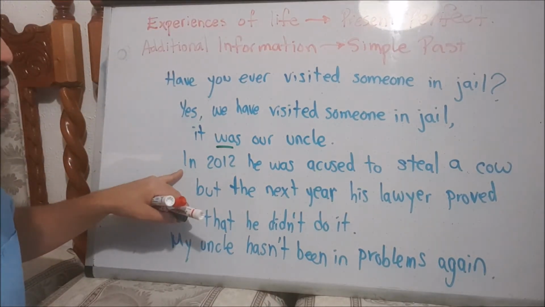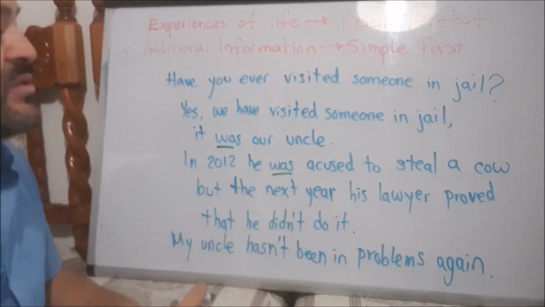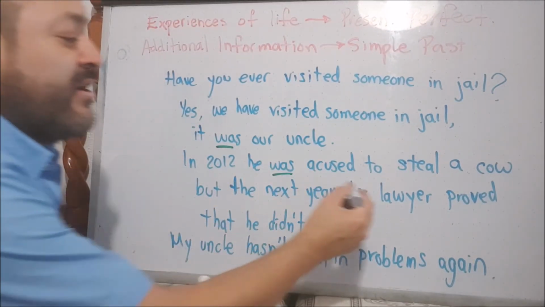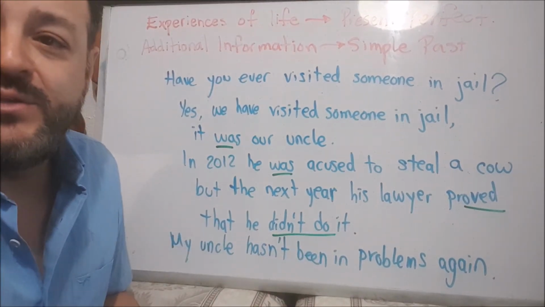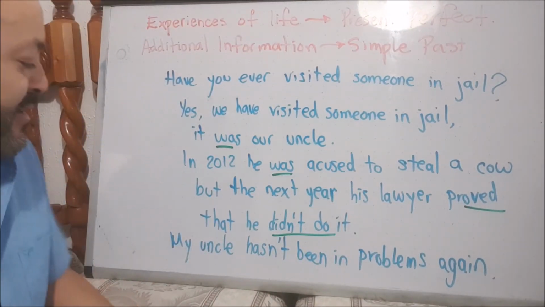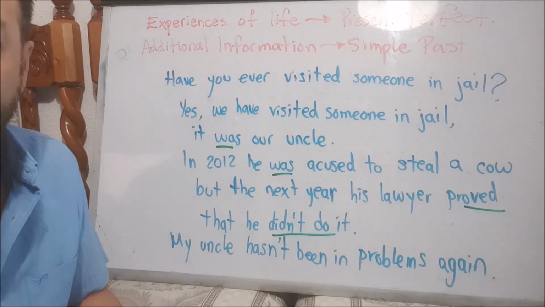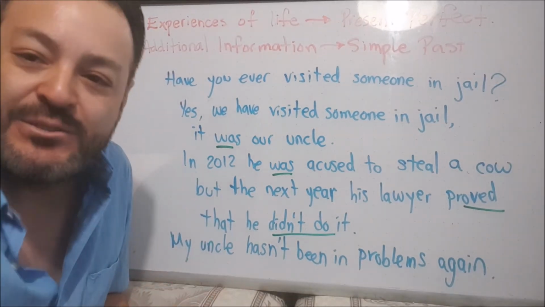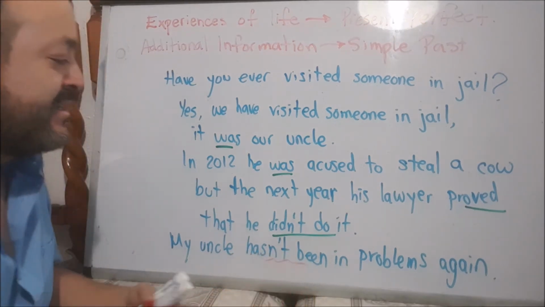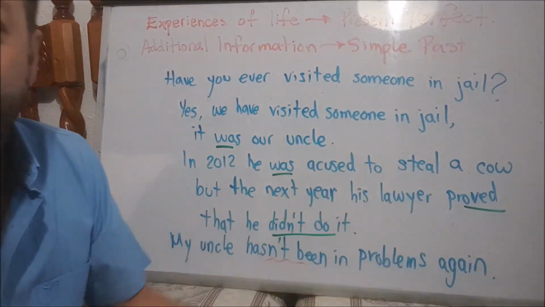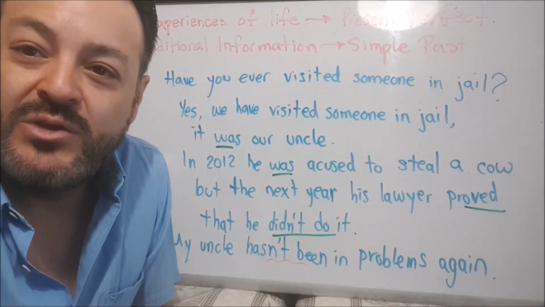In 2012, he was accused of stealing a cow. But the next year, his lawyer proved that he didn't do it. All this is simple past. My uncle hasn't been in problems again. Well, this is only the experience, all right? So we can use present perfect. But all the additional information, we use simple past.